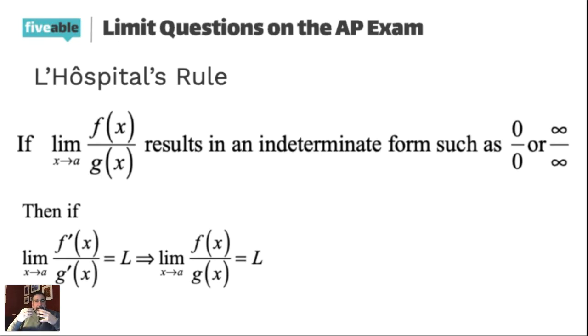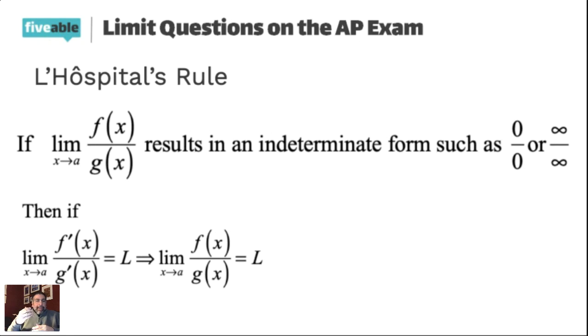And what L'Hopital's rule says, when you take the limit as x approaches a of f of x over g of x, if you get an indeterminate form, try it again, but this time use the derivative. Use the derivative of the numerator over the derivative of the denominator. The number one mistake students make here is they use the quotient rule. That's not what this is saying. This is saying do the numerator separate from the denominator, and then that's what will work, okay?